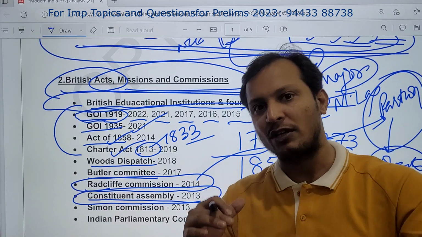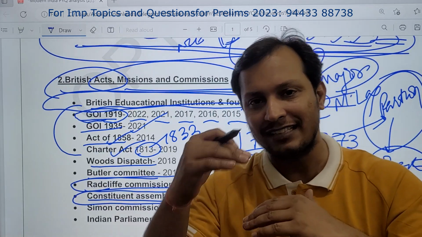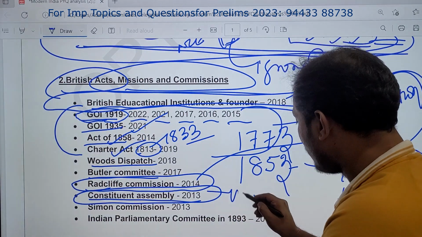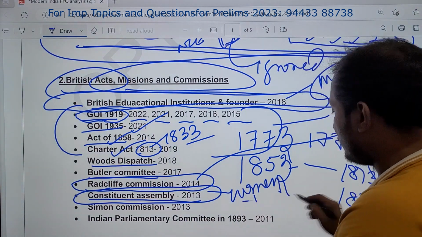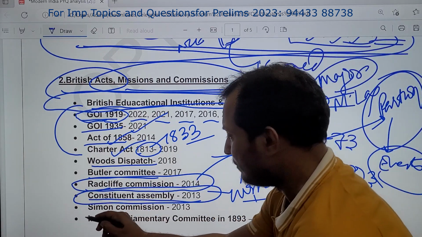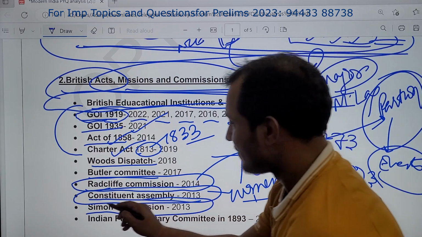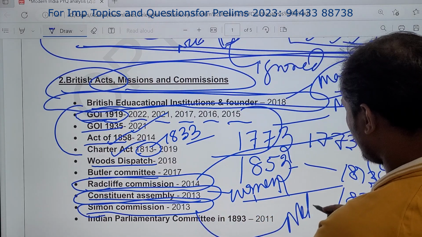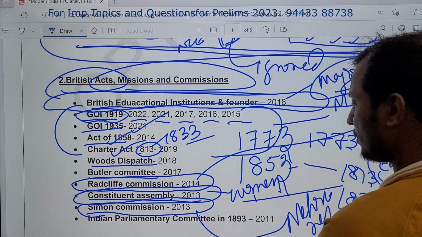Were they elected? Were they appointed? These kinds of questions UPSC has asked in the past, and again UPSC can ask. This year, what is important is the women members of the Constituent Assembly, very, very, very important. Again, a very important theme is the Simon Commission. Related to the Simon Commission, the Nehru Report. The Nehru Report is very, very important.